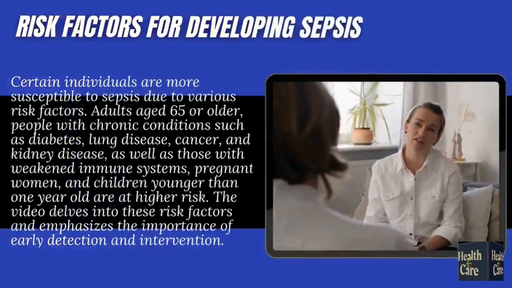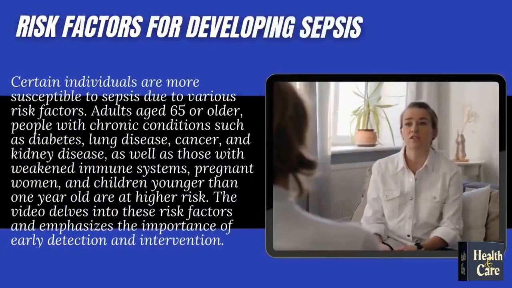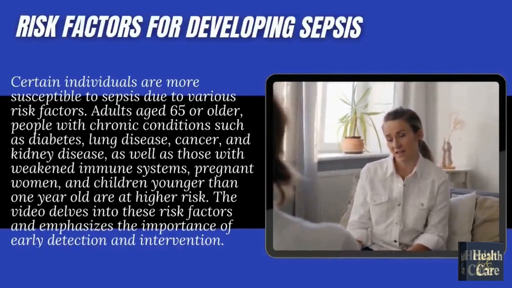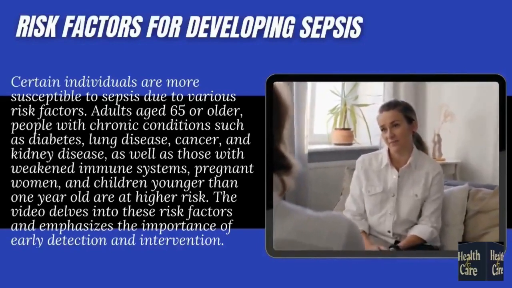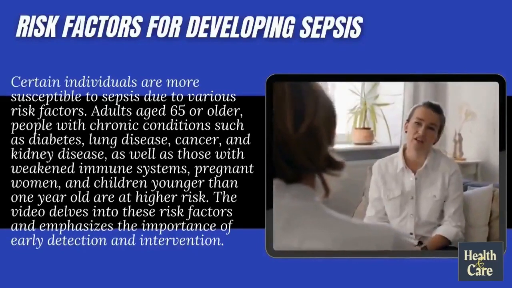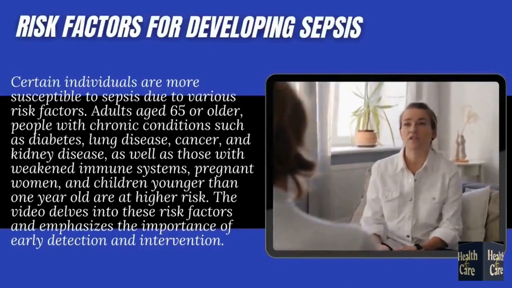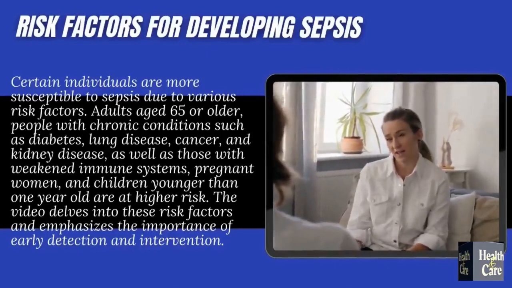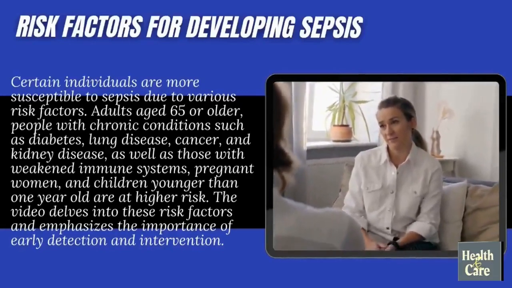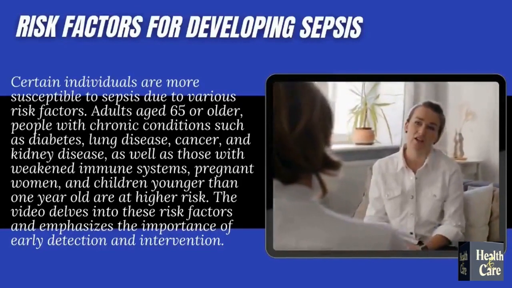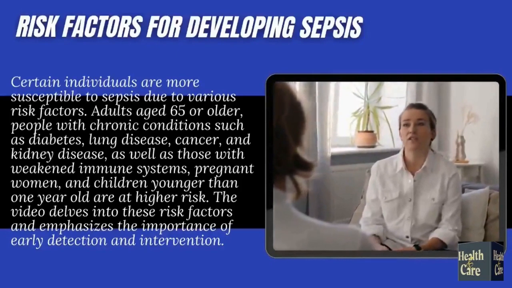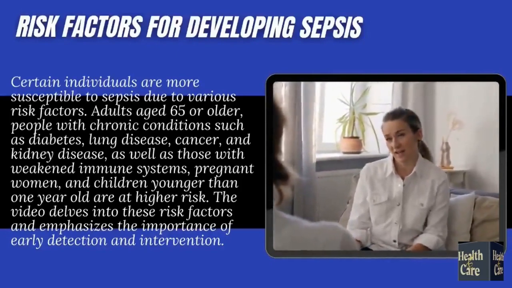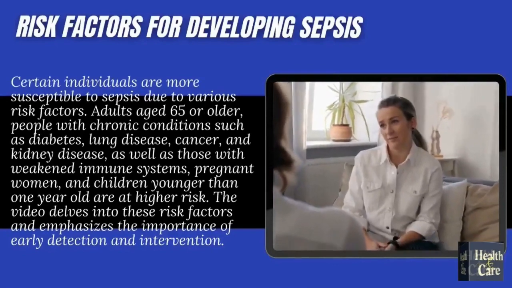Risk factors for developing sepsis. Certain individuals are more susceptible to sepsis due to various risk factors. Adults aged 65 or older, people with chronic conditions such as diabetes, lung disease, cancer, and kidney disease, as well as those with weakened immune systems, pregnant women, and children younger than 1 year old are at higher risk. The video delves into these risk factors and emphasizes the importance of early detection and intervention.